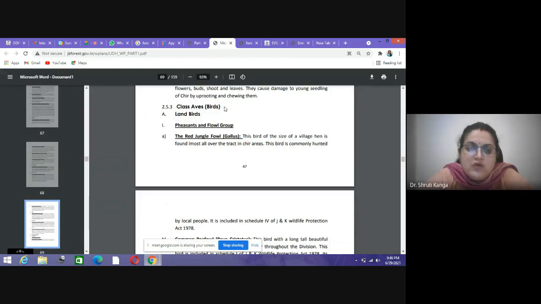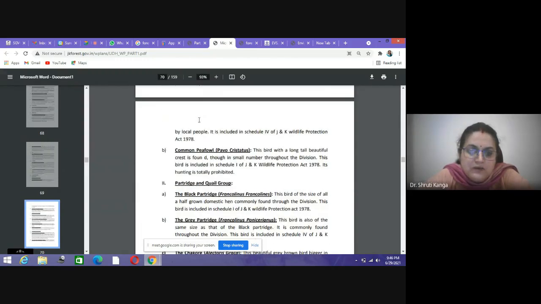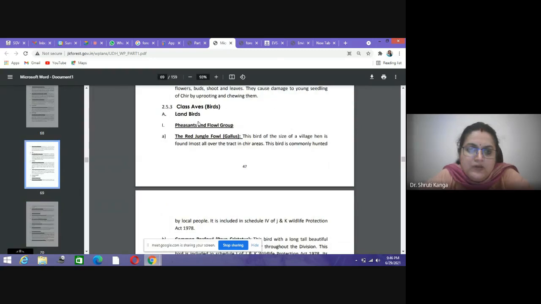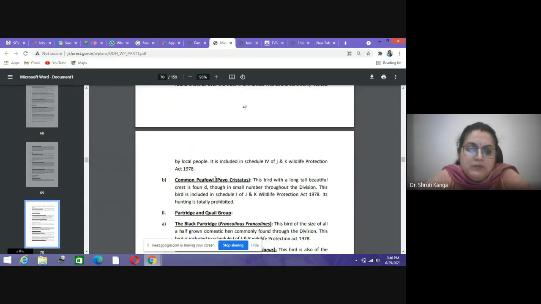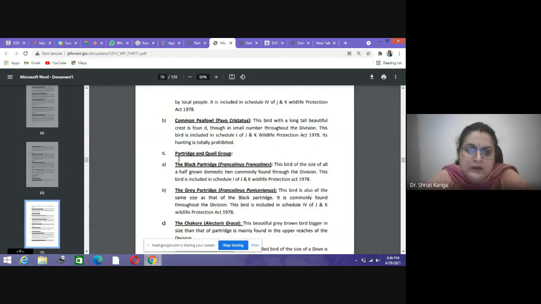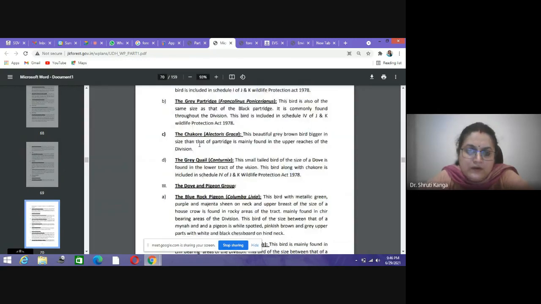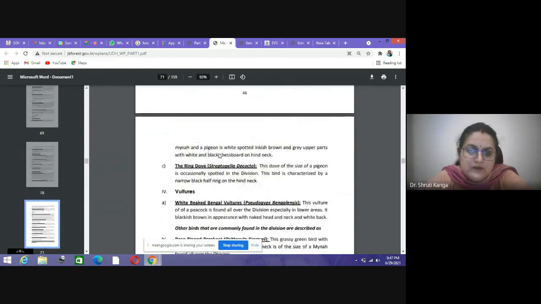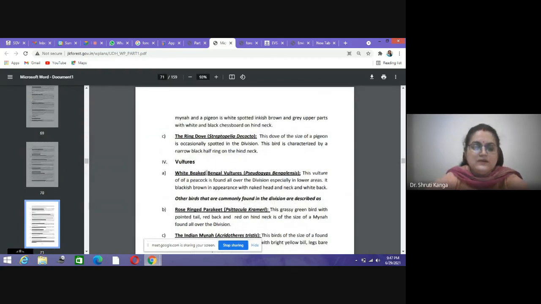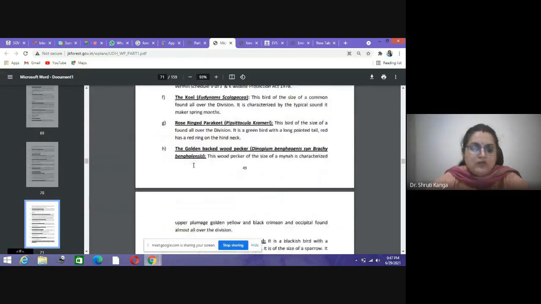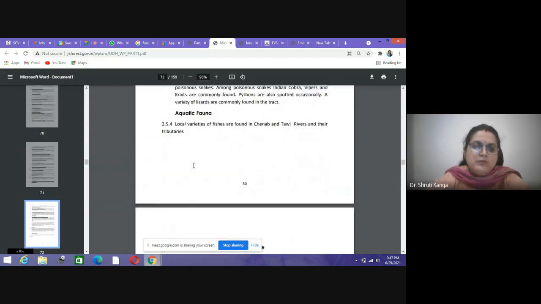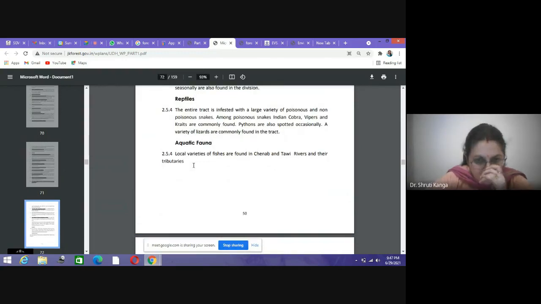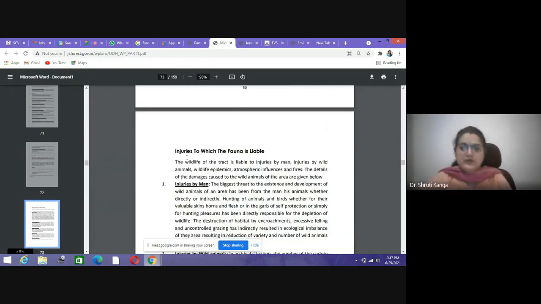Then the class Aves or birds, so land birds are found there, in which they have red junglefowl or common peafowl. Then the partridge or quail group, so these come under that. Then we have the dove and pigeon group, so these are the classes which fall under this. Then vulture. So complete information about the fauna is also covered in the forest working plans.